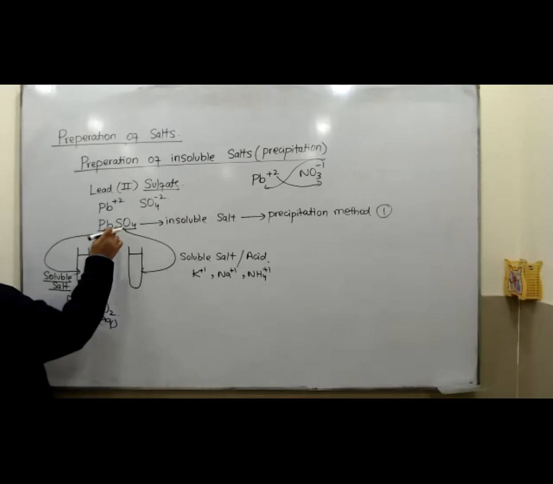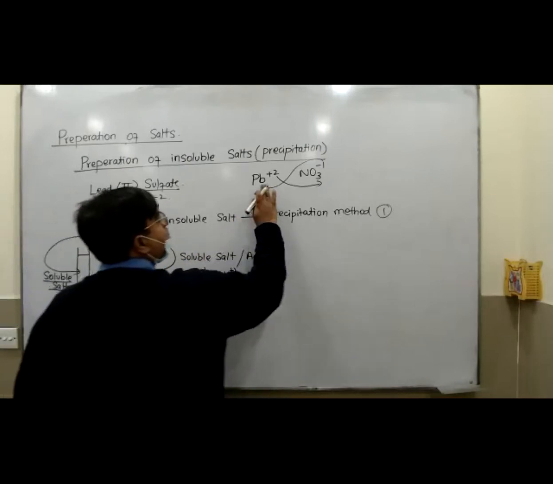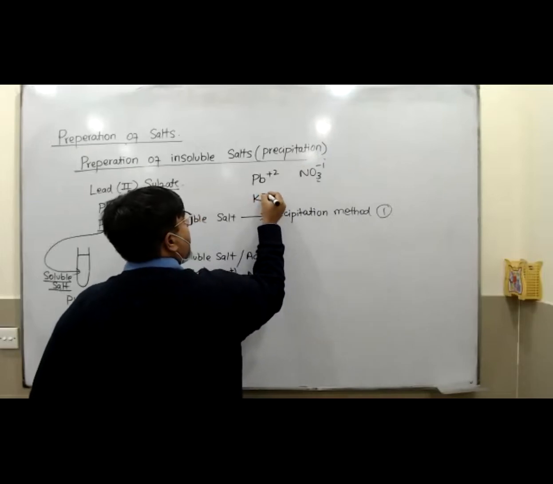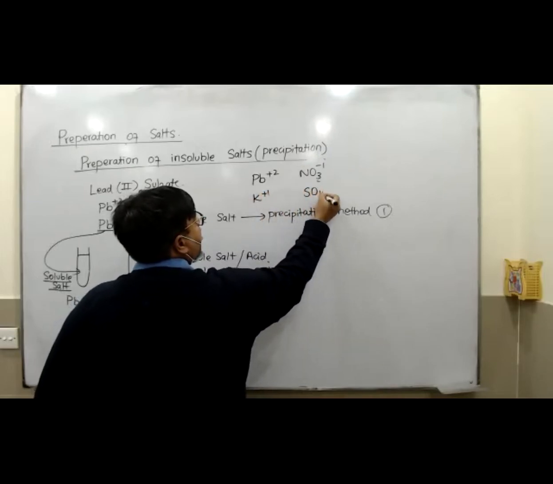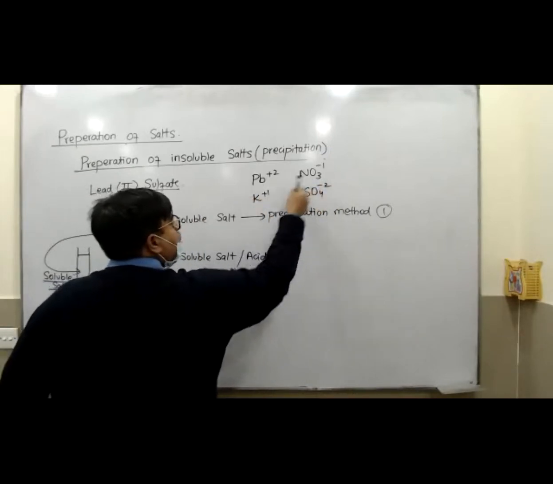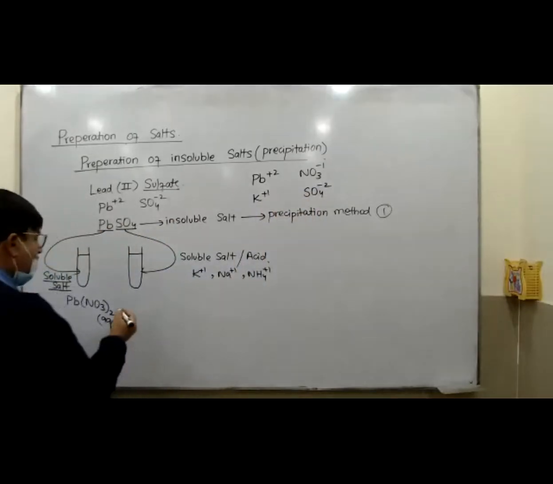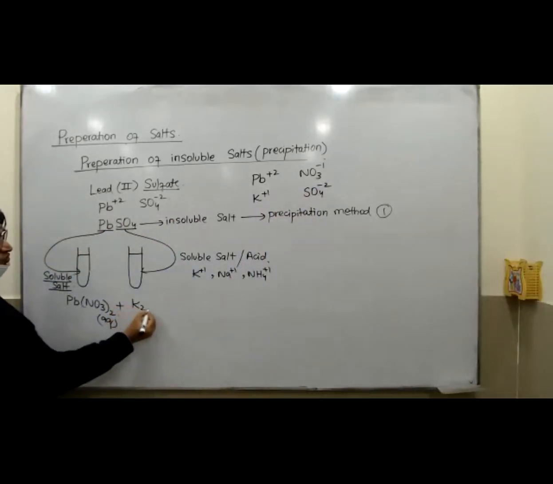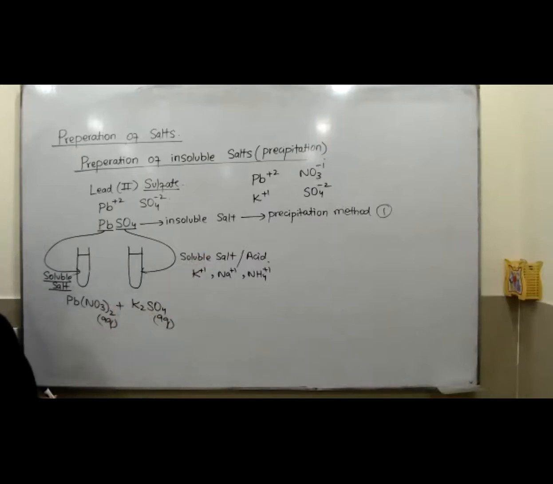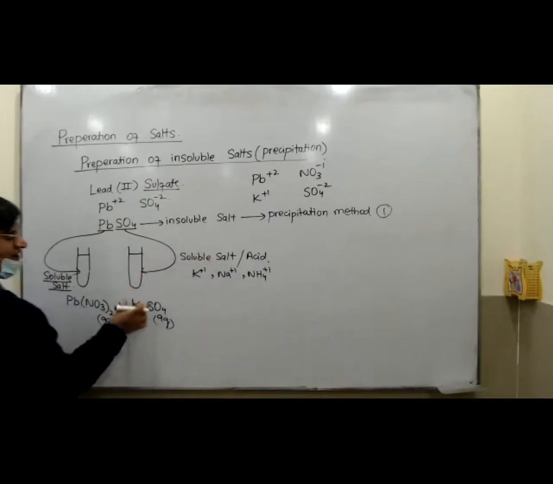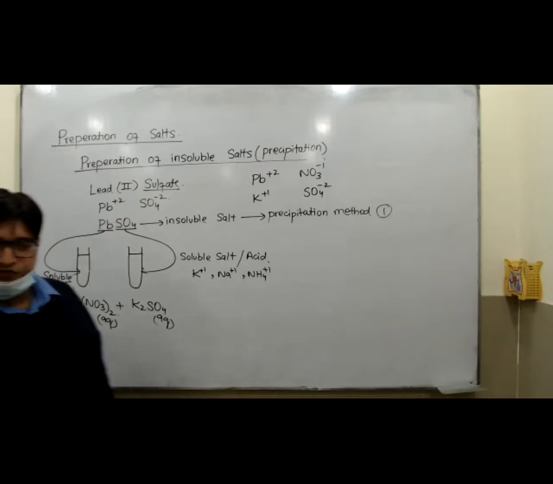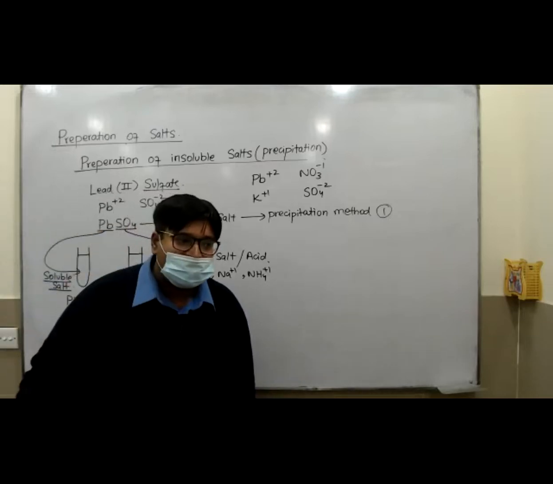So K plus 1, SO4 minus 2. So what would be the formula? Plus and minus cancel, 2 will come up here, 1 will come up here. So it would become K2SO4, which is aqueous. This is the soluble salt. It's not necessary that you write the salt only. You can write the acid in which SO4 is present, H2SO4. You can take H2SO4 as well.